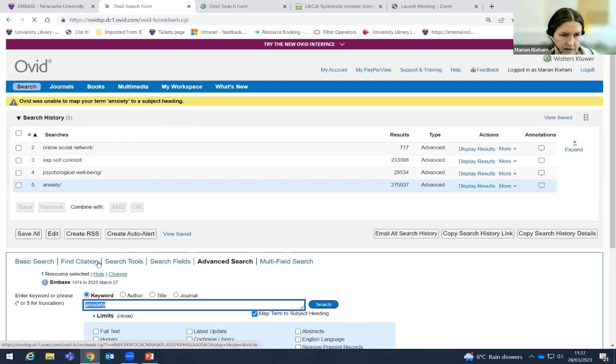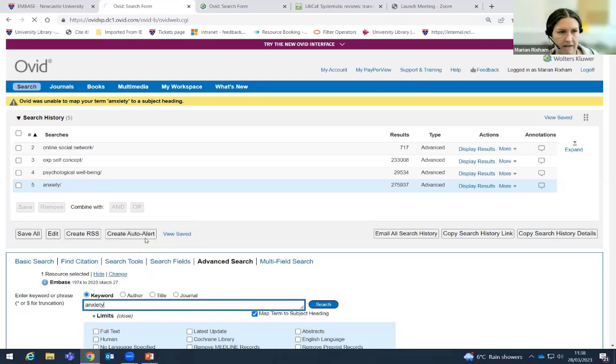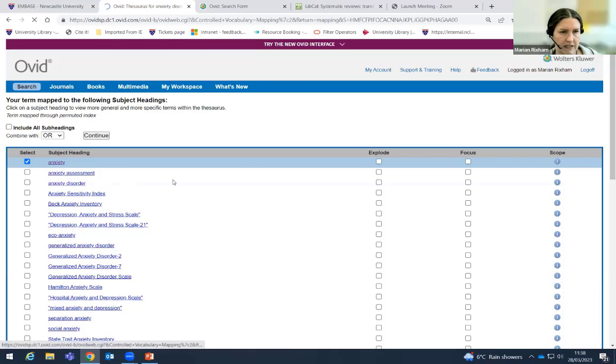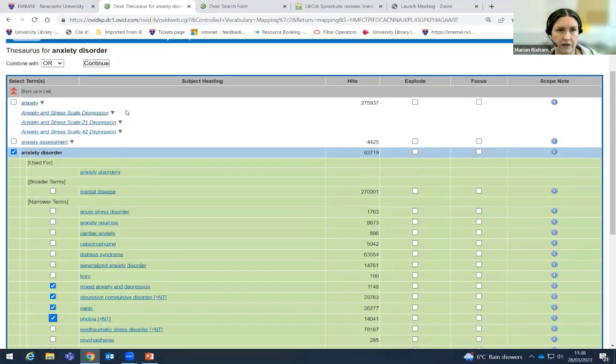Oops, that won't work. Let's try that instead. And I'll go to anxiety disorders. Again, I'll have a look. Mental disease is a broader term, but we've got some narrower terms in here as well. So it might be that in this case, not many of them are terribly relevant, but I think we'll have this one and maybe this one, maybe this one and this one. So I can select a few rather than just use the explode.